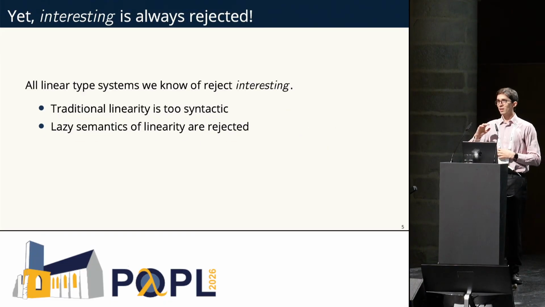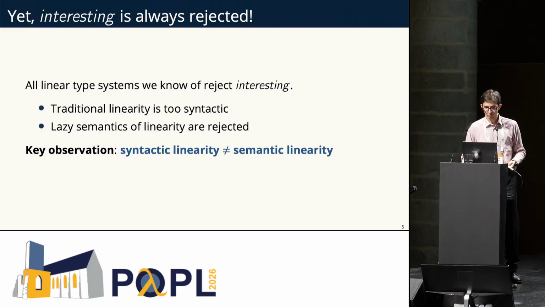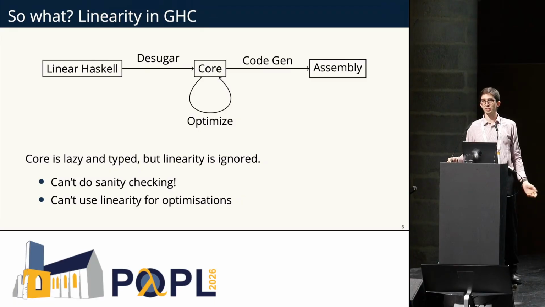The problem is that there's no type system that can see this. As far as we know, all type systems will just reject this program. And that's because traditionally, linearity is just too syntactic or too strict. And so the lazy semantics of linearity, which appear with lazy evaluation, are just rejected. A key observation is that syntactic linearity is not necessarily the same as semantic linearity, at least under a non-strict language. So you could say, fine, we just type linearity strictly, why do we care?